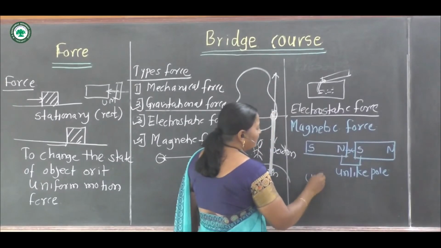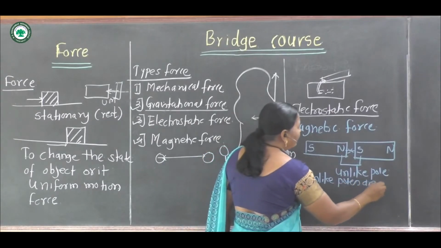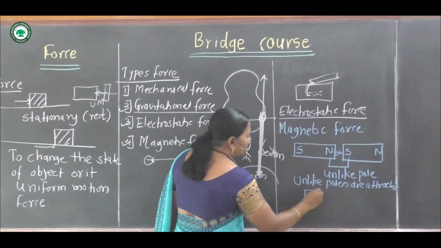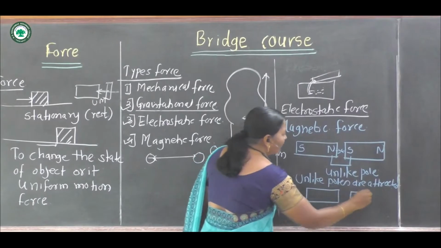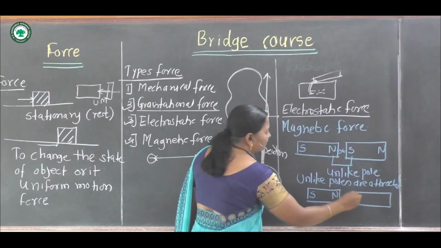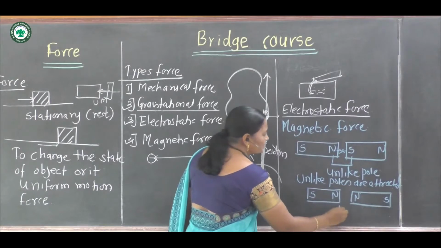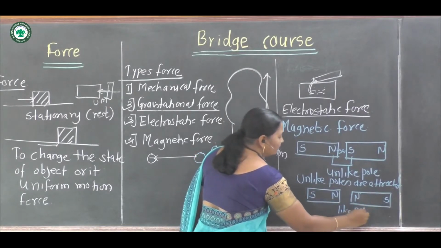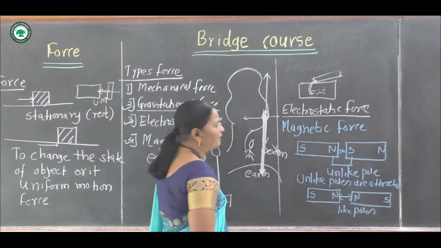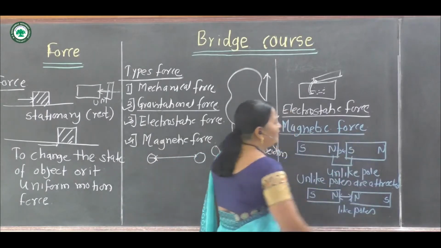That is, we can say that unlike poles are attracted. Now suppose these are the two magnets: south, north, north, south. These are the two like poles. They are repulsed. There is a force of repulsion between these two magnets, and this is the example of magnetic force.